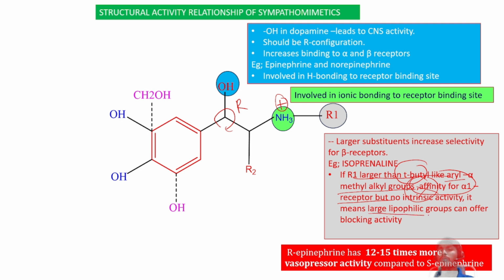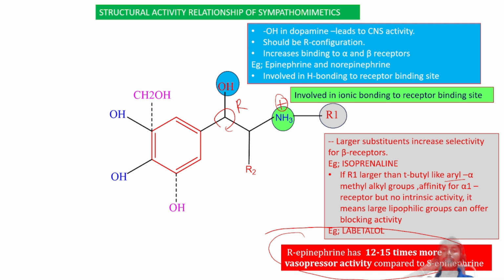It means more lipophilic groups can offer blocking activity, hence the drug can act as a beta blocker drug. Here, R epinephrine has 12 to 15 times more vasopressor activity compared to S epinephrine.